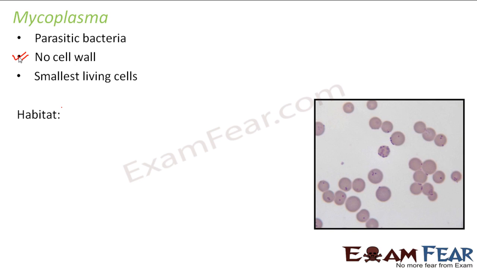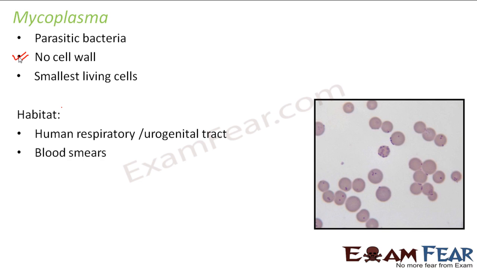Habitat: where do we find them or where do they live? They are found in the human respiratory or urogenital tract. These are the places where this kind of bacteria lies. Now, if a bacteria is present in our body, that doesn't mean that it is causing harm. It is also seen in blood smears, because of which it has got the name Mycoplasma. Plasma has come from blood plasma. But it has the capability to cause disease.